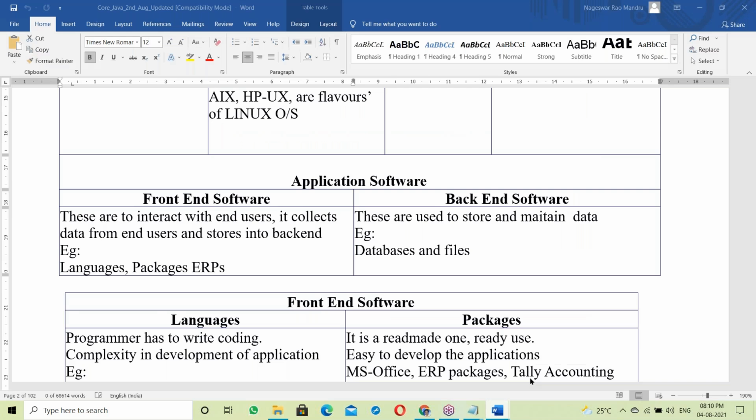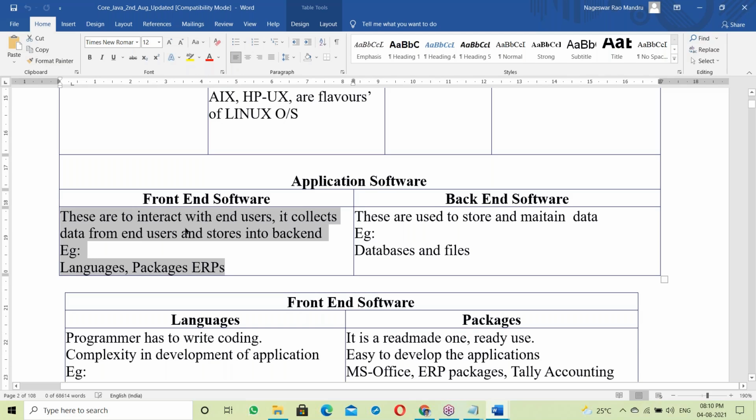Same thing, explained in the document. The front end interacts with end users. It collects data from end users and stores it in the back end. The back end is to store and maintain data. Back end examples are databases and files. In a database we store data, and in a file we store data.